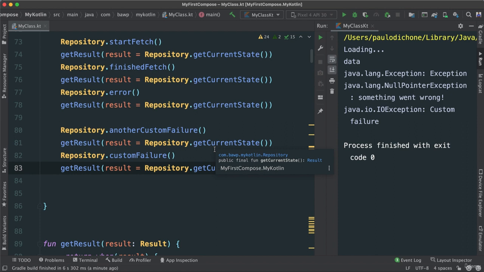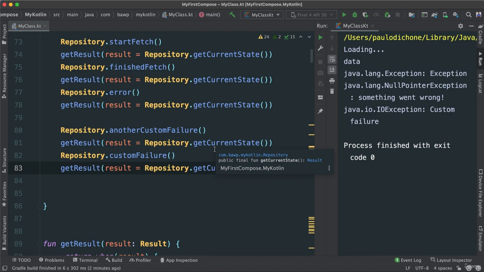But then we realized that we've lost something by using abstract class, in that now when we use our when expression, we have to pass the else branch, which is not ideal. We changed that to a sealed class, and that gave us the best of both worlds. So now we don't have the restrictions of enums, and we also get exhaustive checking when we use the when expression.